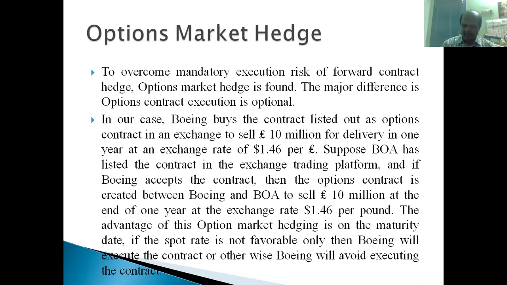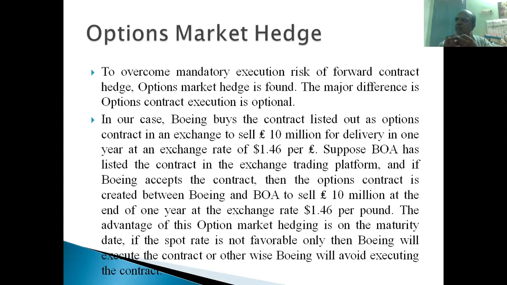Now, Bank of America will charge some fee for this contract, say $0.02 per pound, right? $0.02, that is the fee for this contract. So suppose whether this option contract is executed at the end, $10 million to be sold, right? Boeing receives the amount and, if it sells this amount to Bank of America or does not sell it, it doesn't want to execute the contract. I already told you that an option contract is optional, right? It is up to Boeing Corporation to decide whether this contract is to be executed or not, whether these 10 million pounds are to be paid or not.